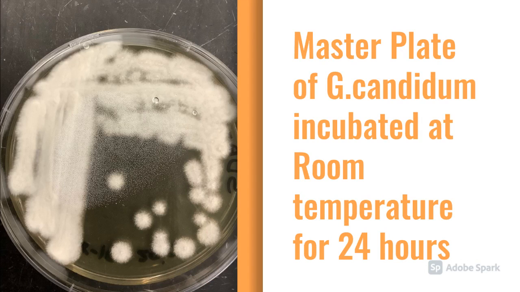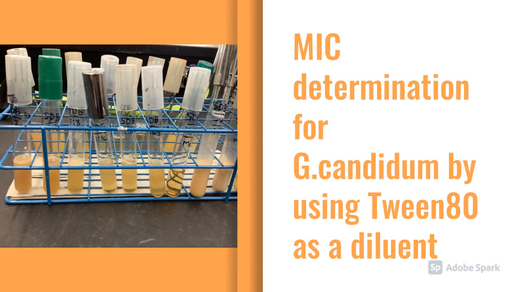While the colonies of Geotrichum candidum obtained on the master plate were white, dry, and had a seed-like appearance, which we can see in the picture. So in the second section of the results, we will talk about MIC. In the MIC, we prepare two sets. One set contains neem oil diluted with water and neem oil diluted in Tween 80.